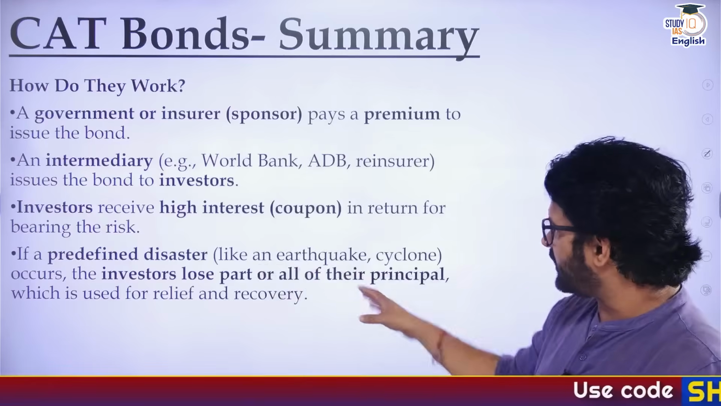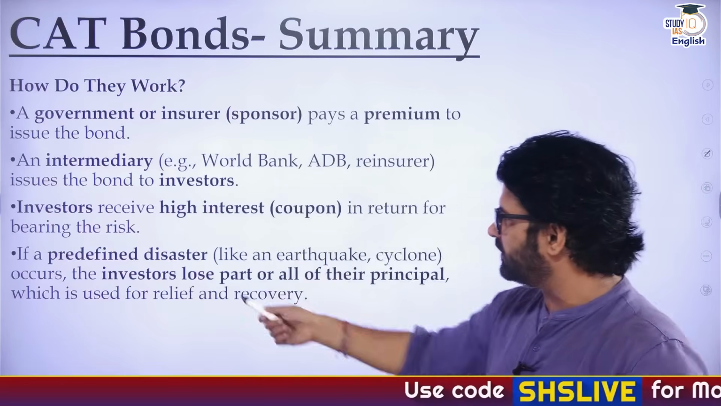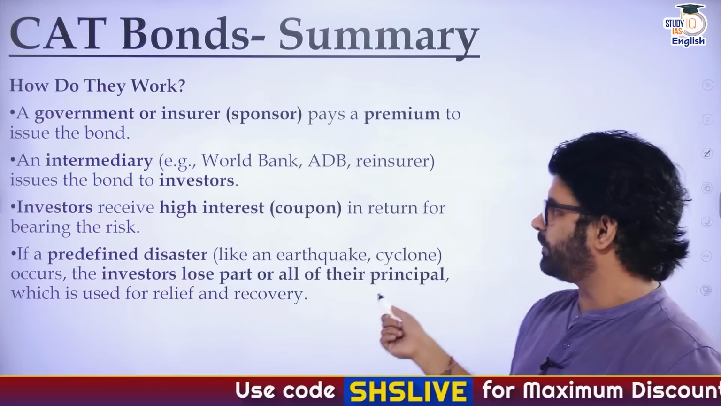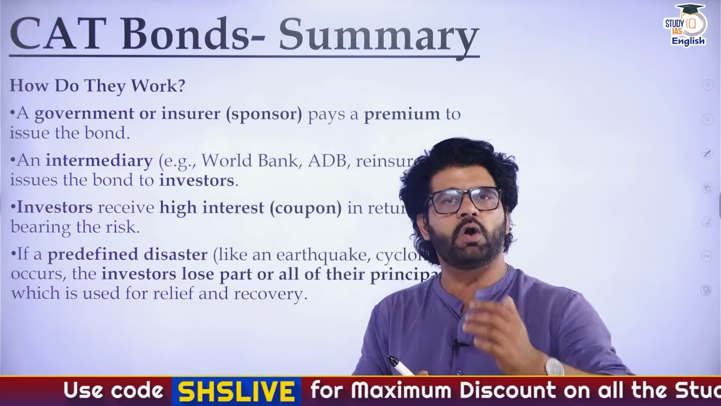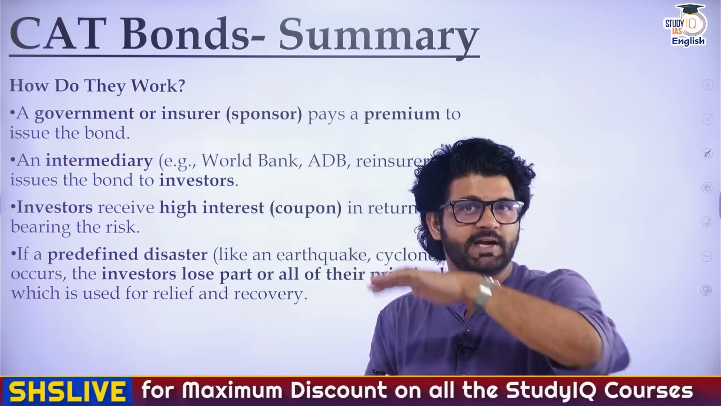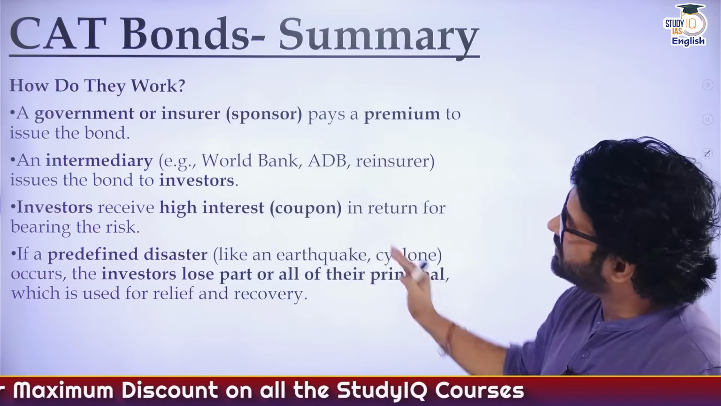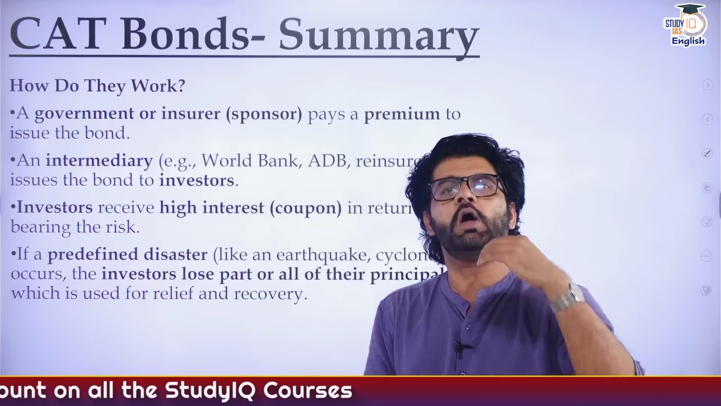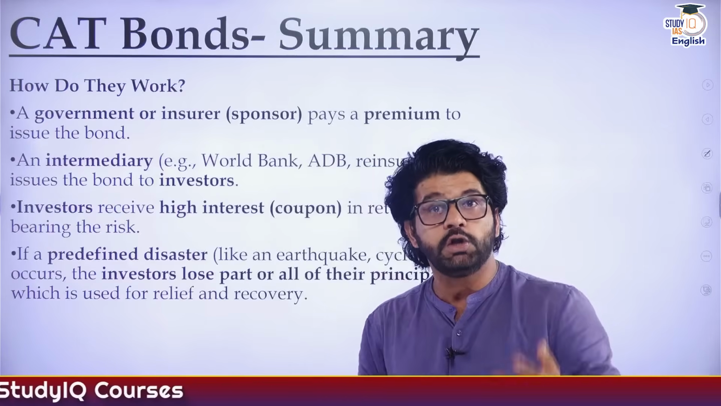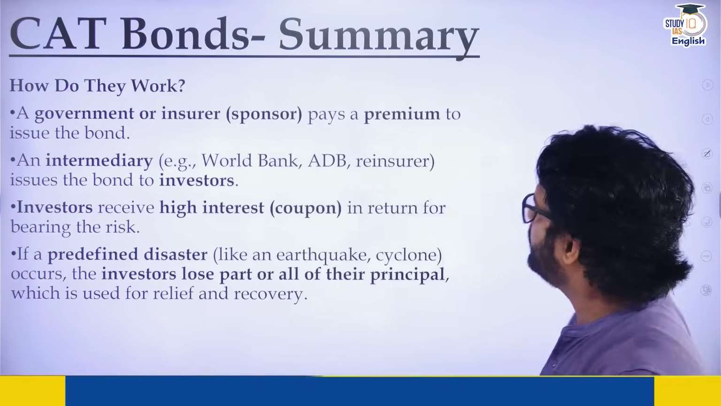Now, if a disaster happens within the maturity period, the investor will lose part or all of their principal, unlike a conventional bond where they get their principal amount at the end of the maturity period. So this is how a CAT bond, or catastrophe bond, is different from a normal bond. Hope you're understanding what we are discussing here.